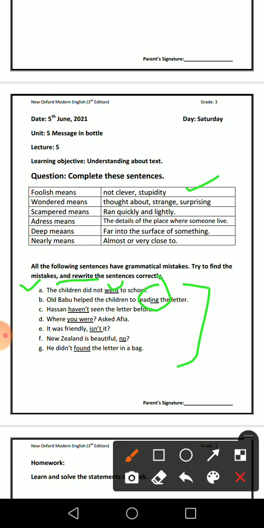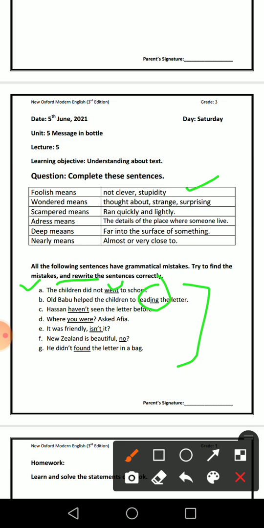Okay, it was friendly is not it. You have to be careful whenever you attempt this question, because there are a lot of grammatical mistakes and you have to find them out and then rewrite. It was friendly is not it. You can see it was, and next will be was not it. Okay ji, it was friendly was not it. New Zealand is beautiful, no. New Zealand is beautiful is not it, is the correct answer.